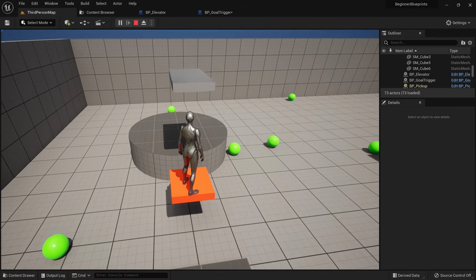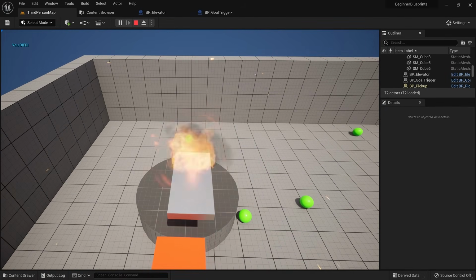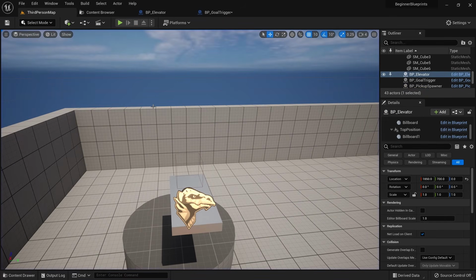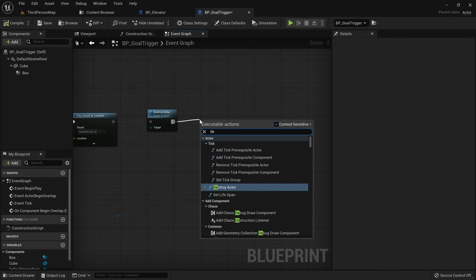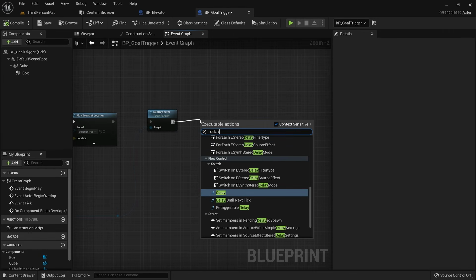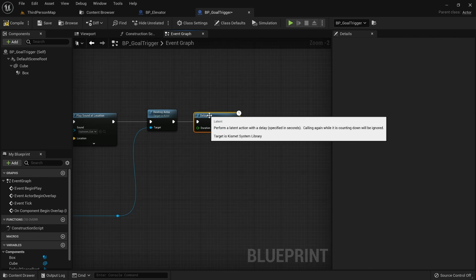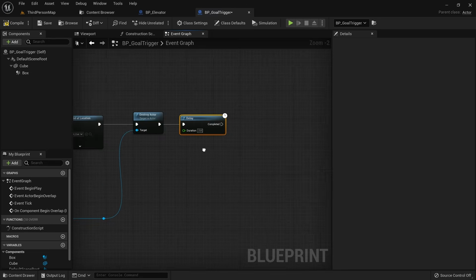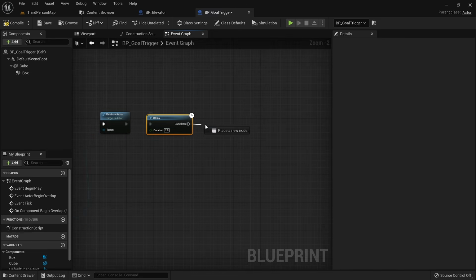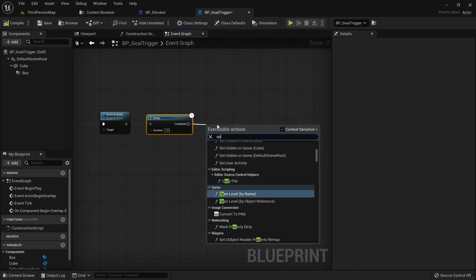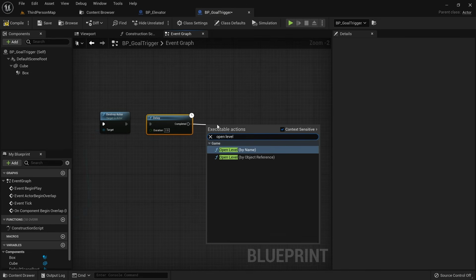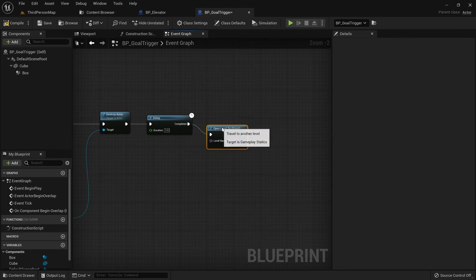You can see that all of this is working fine, but to be able to play again we need to manually stop and start the game. Let's restart the game automatically after a short delay. We can use the delay node here and set the duration to something like 2 seconds. The delay node is really useful if you just want to offset the timing of the nodes after that a bit, but it can get a bit tricky since you can only use this on the event graph but not inside of functions. After the delay was completed, we can use open level to reload the map.